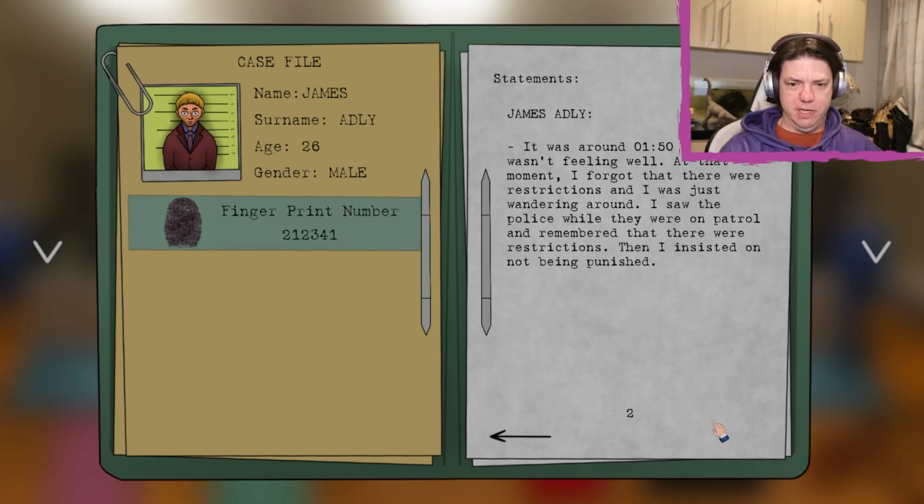It was around 1:50, and I wasn't feeling well. At that moment, I forgot that there were restrictions, and I was just wandering around. I saw the police while they were on patrol and remembered that there were restrictions. Then I insisted on not being punished.